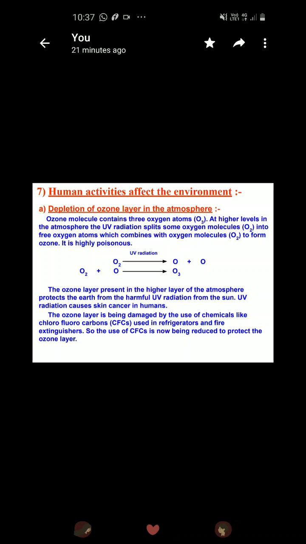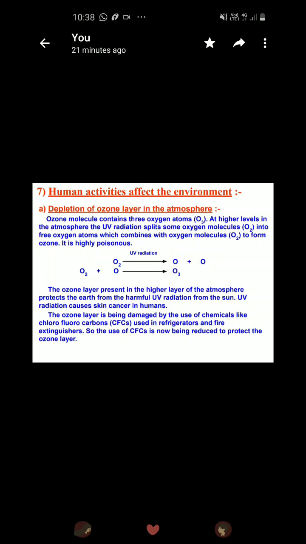Now, one of the human activities that has depleted the ozone layer in the atmosphere. See, the ozone layer is a layer present in the stratosphere of the atmosphere, the O3 molecule. With the use of some chemicals like chlorofluorocarbons, which were used in aerosols, deodorants, refrigerators, air conditioners, the molecules of chlorine, fluorine, and carbon are depleting the ozone layer from O3 to O2 plus O. So these molecules are degrading it, and it is very poisonous.